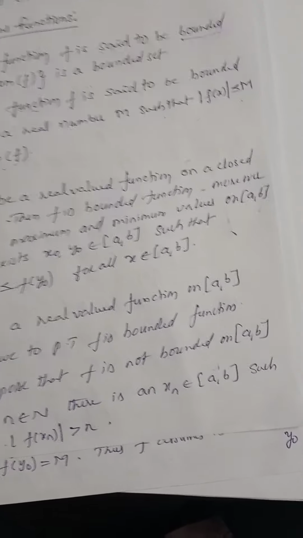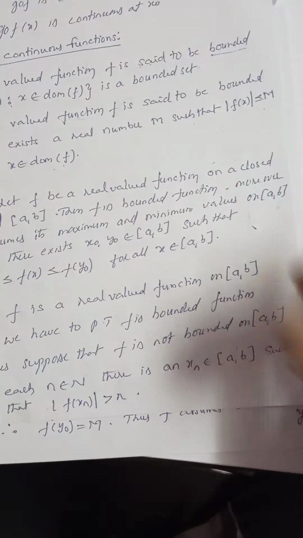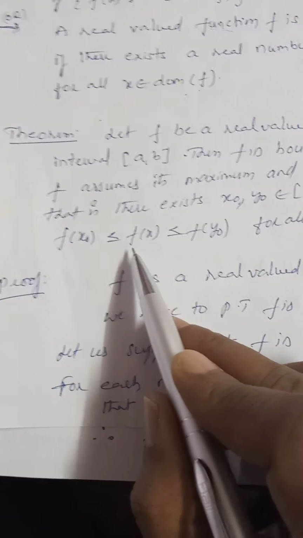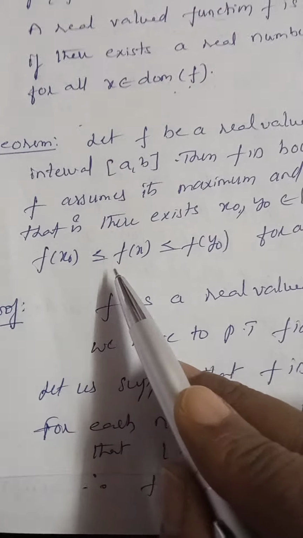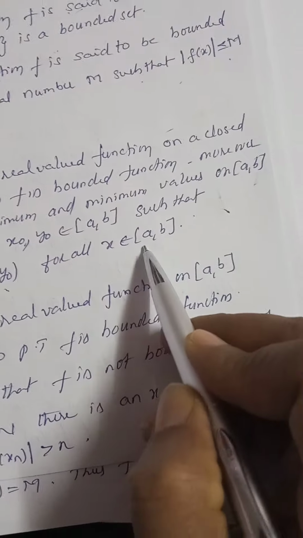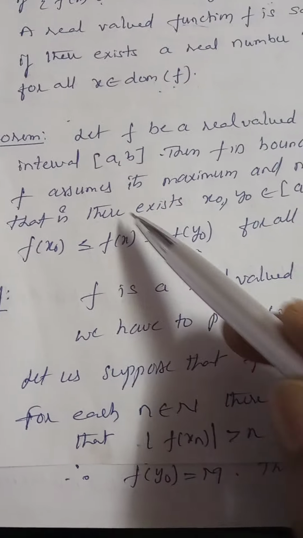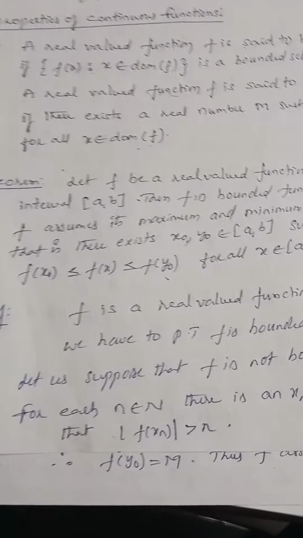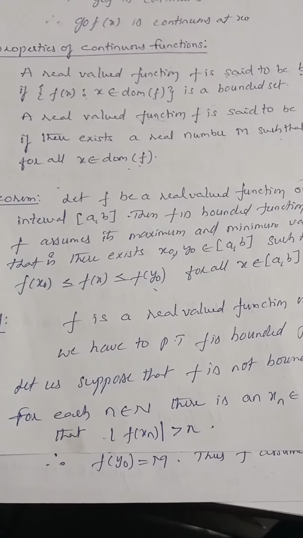That is, there exist x naught, y naught belonging to the closed interval a comma b such that f of x naught less than or equal to f of x less than or equal to f of y naught for all x belonging to this domain. That means f of x lies in between f of x naught and f of y naught. F of x naught and f of y naught are the bounds of the given function, right?